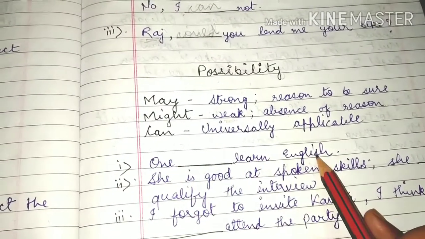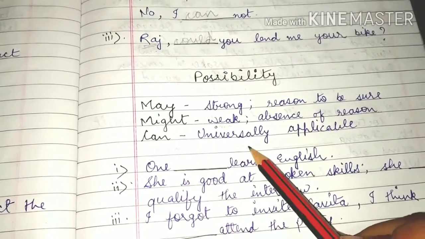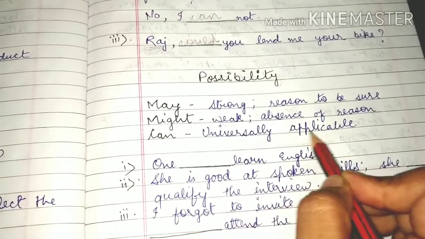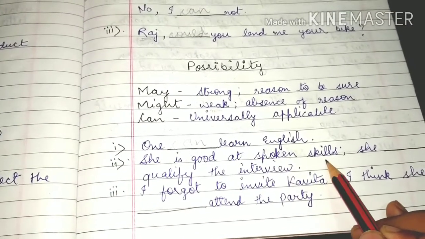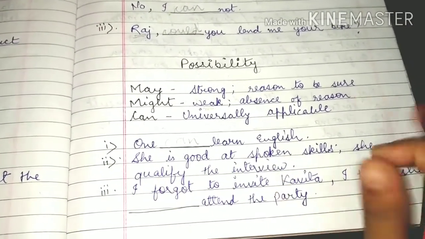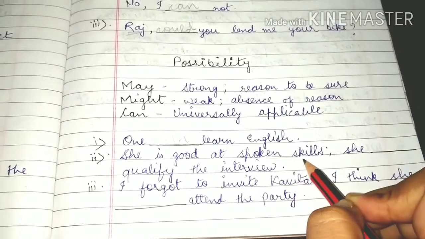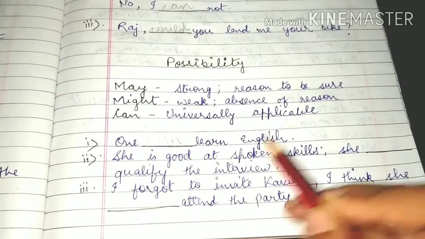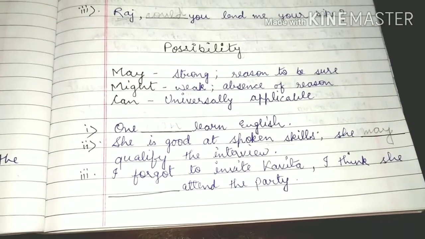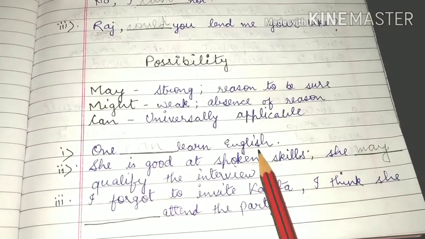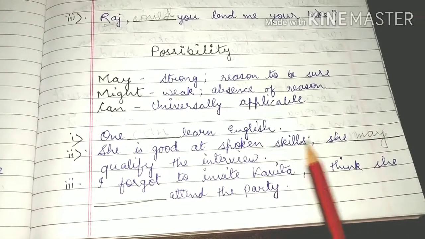Like, "One dash learn English." What will we use here? One may, one might, or one can. One can learn English. It shows it is universally applicable. Then, "She is good at spoken skills. She dash qualify the interview." Here a reason is given. If she is good at spoken skills, then there is a chance that she will qualify the interview. So she may qualify. There is a strong possibility that she will qualify.